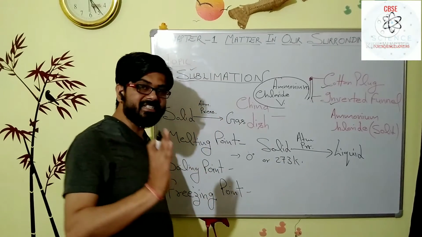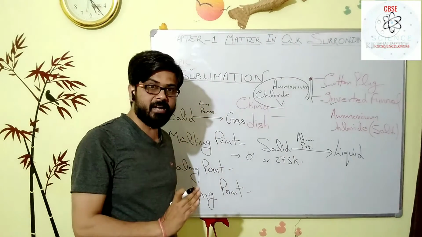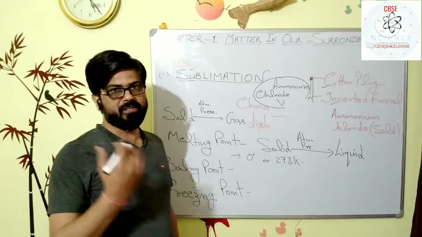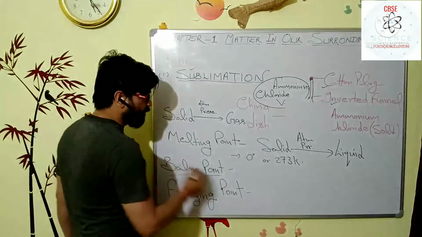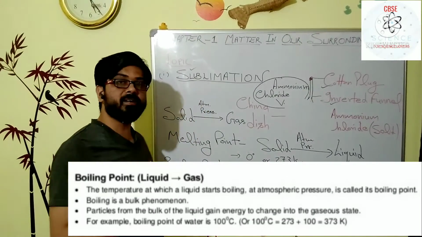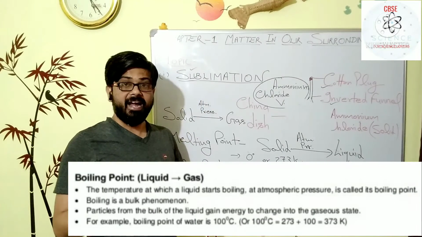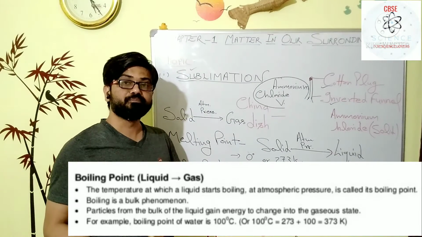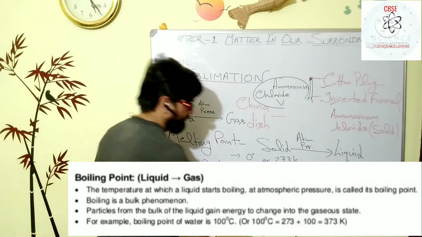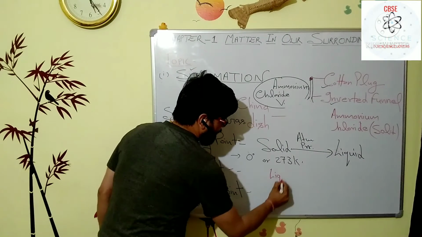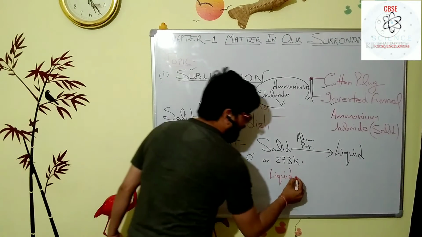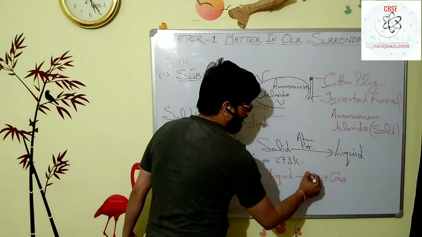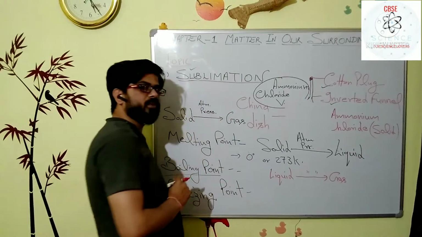So melting point is one specific temperature at which the solid phase of any matter starts to convert into its liquid phase. Now boiling point is also one specific temperature at which the liquid phase is converted into gaseous phase at atmospheric pressure.